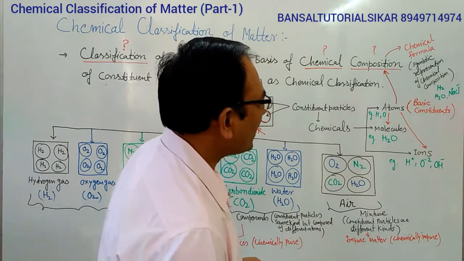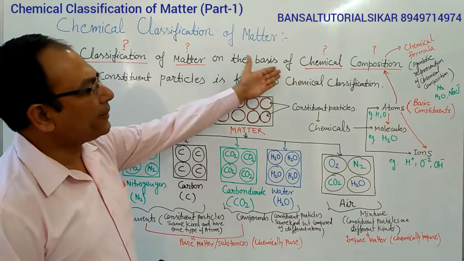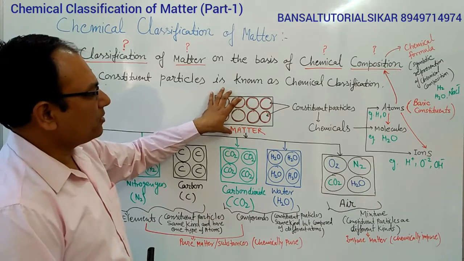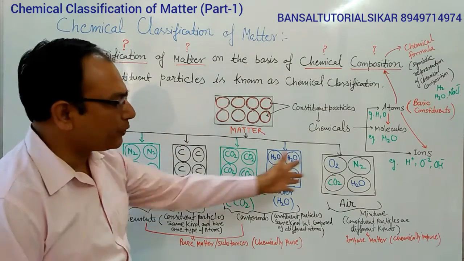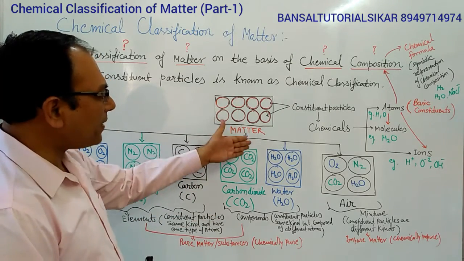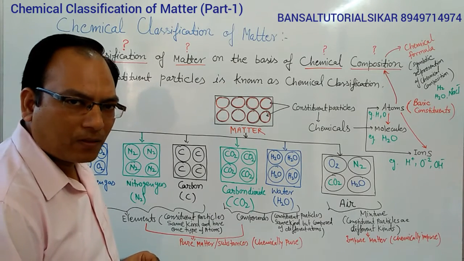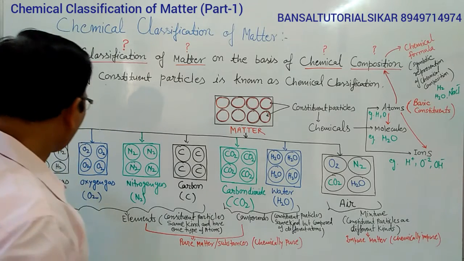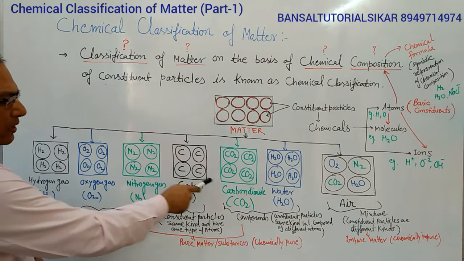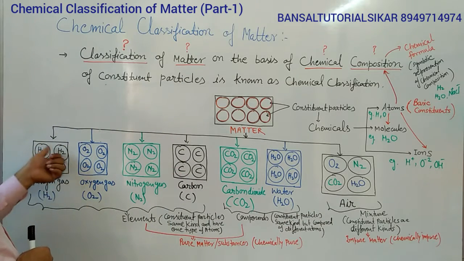Students, you can see that we are classifying matter on the basis of chemical composition. So we can see that here these constituent particles have different chemical compositions. On the basis of these compositions, we can classify matter into different categories. We are taking some samples of material. For example, this is hydrogen gas, this is oxygen gas, this is nitrogen gas, this is carbon, this is carbon dioxide, this is water, this is air.